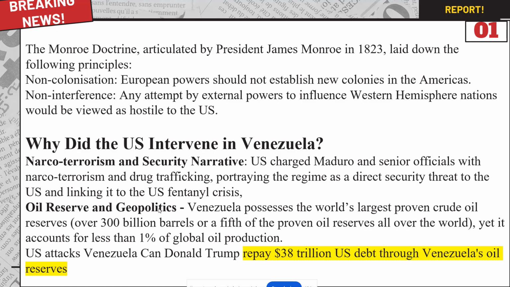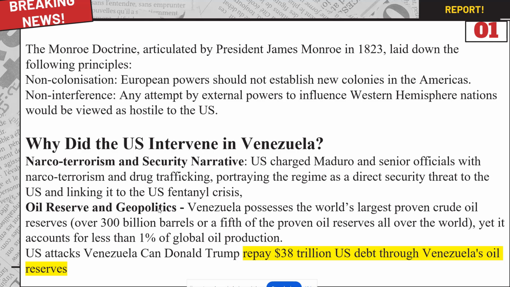First thing. Second thing, obviously, the oil reserves. Venezuela has one of the largest proven crude oil reserves, and oil and data are the most important things in the world right now. It has 300 billion barrels, or let's say a fifth of the proven oil reserves of the whole world. Yet it accounts for less than 1% of global oil production, because it has a lot of restrictions and tariffs from the US government. That is one of the reasons.